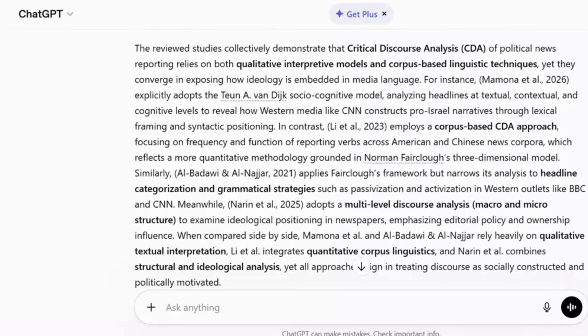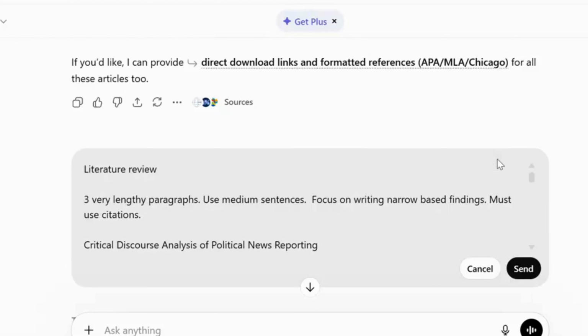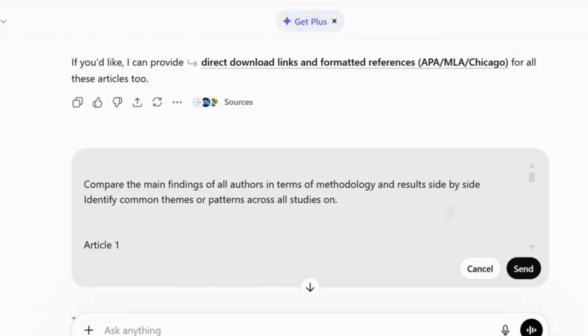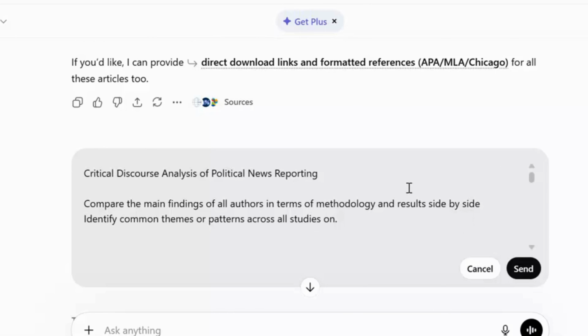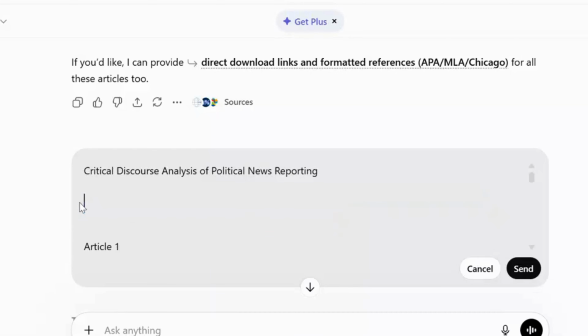Now I will tell about the second prompt on the same articles. But remember, you need to change your articles. As I said earlier, it is better if we use 60 to 70 previous articles to write a literature review, especially if you are doing a master's or PhD thesis. So, I just remove the previous part of the prompt and add this prompt.